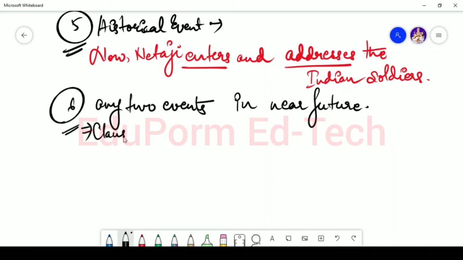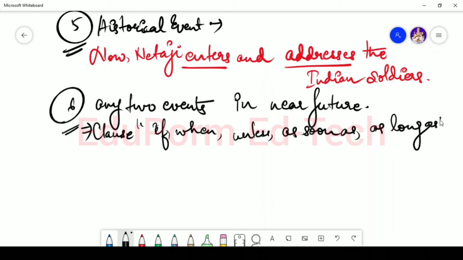So if, let's say for example, any clause starts with if or when or unless or as soon as or as long as, okay, so if any clause starts with words like if or when or unless or as soon as or as long as, in that case again we make use of simple present tense.